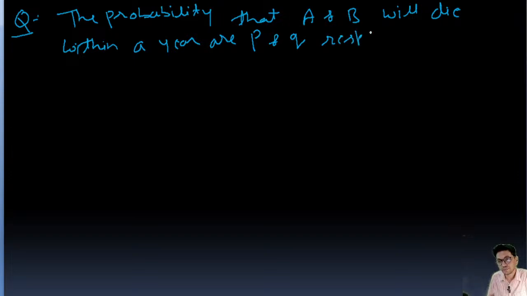Okay. So probability that A and B will die within a year are P and Q. So probability of A dying is P. Probability of B dying is Q.